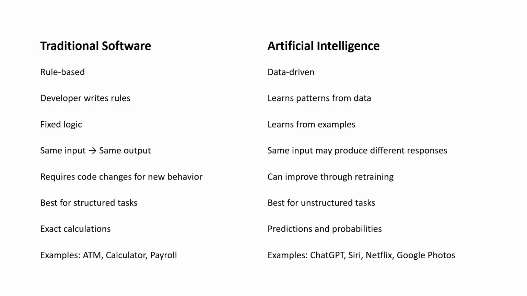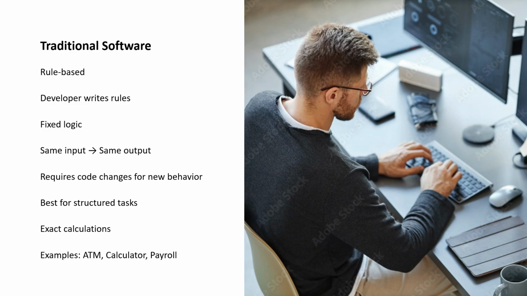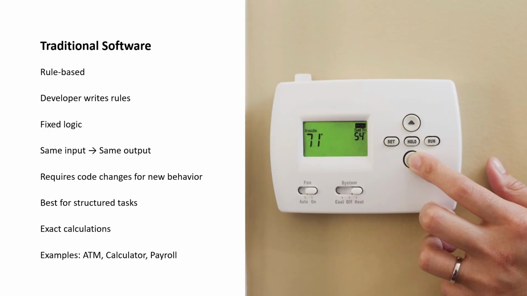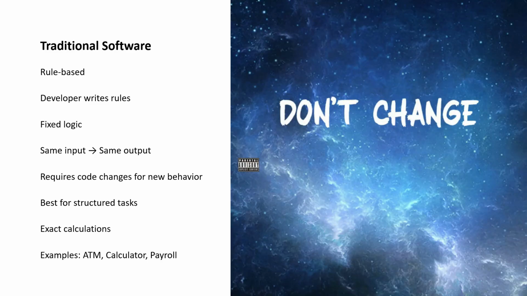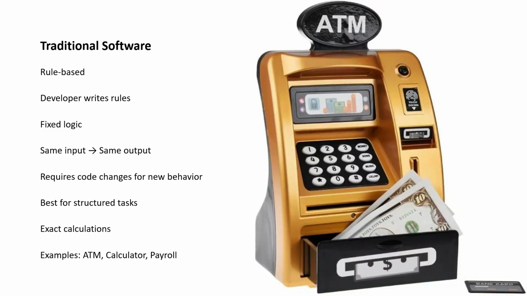Let me show you the fundamental difference between traditional software and artificial intelligence. Traditional software is rule based. A developer sits down and writes exact rules. If temperature is below 10 degrees, turn on heating. If bank balance is less than 100, show warning. These rules never change. Same input always gives the same output. It's predictable and precise, perfect for calculations like ATMs, calculators, and payroll systems.